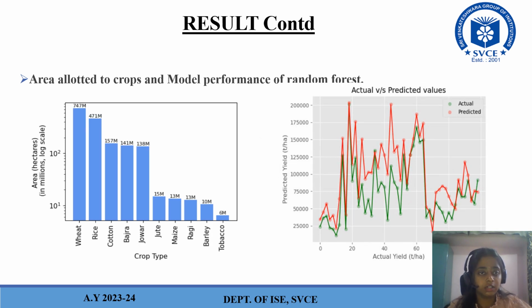And also here we can see the area allotted to crops. Here this is the crop type, that is wheat, rice, and so on, and this is the area. The previous one we saw was the production, but here it's the area. We could see wheat and rice having the highest area allocated. As I explained in previous slides, we also saw in the result rice and wheat having the highest area allocated. Moving on to the model performance of random forest, we could see the green lines with actual values, and the predicted one is the red one.